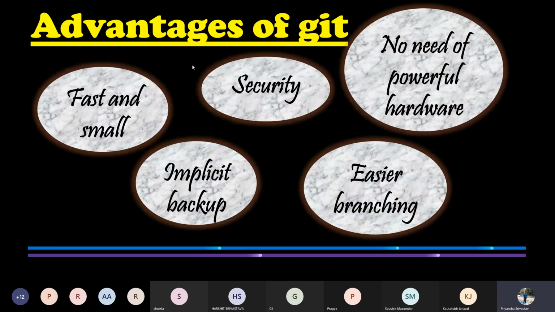Since a separate repository is maintained at the client side, all the heavy lifting operations like cloning of repository, adding to the staging area, etc., can be done at the local computer. That is, the server hardware can be very light and simple. There is no need of any specific hardware for Git.